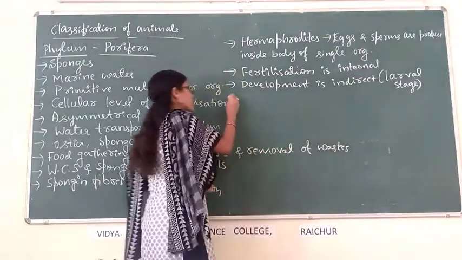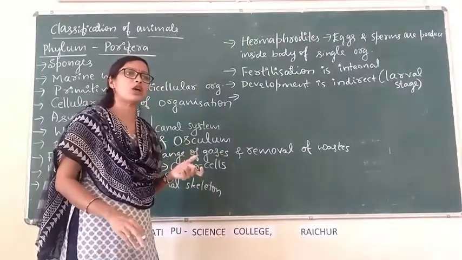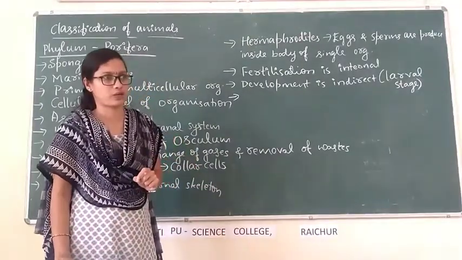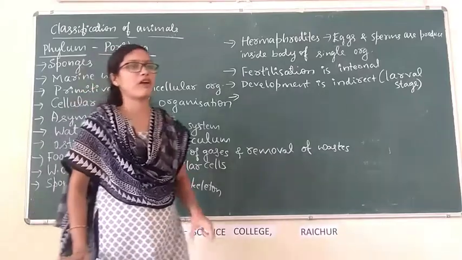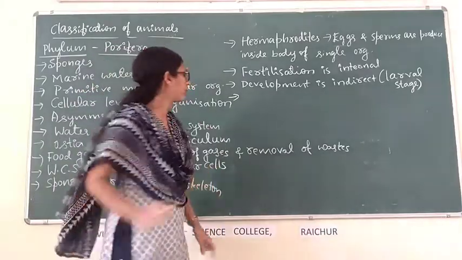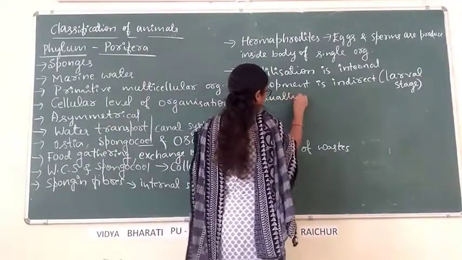And about reproduction, sponges show both asexual and sexual types of reproduction. They reproduce asexually as well as sexually.